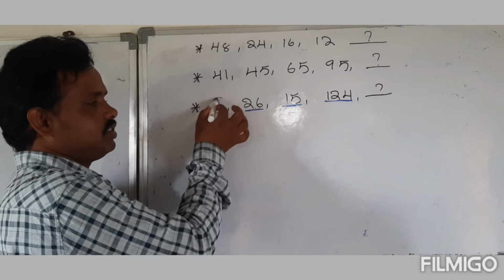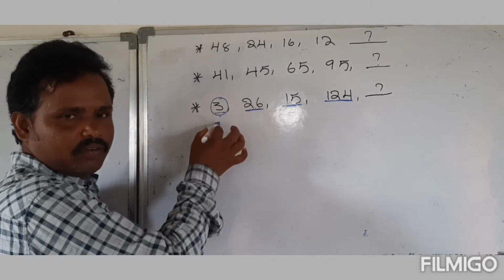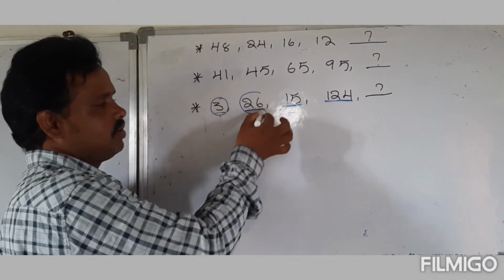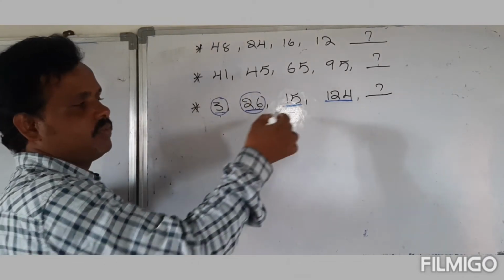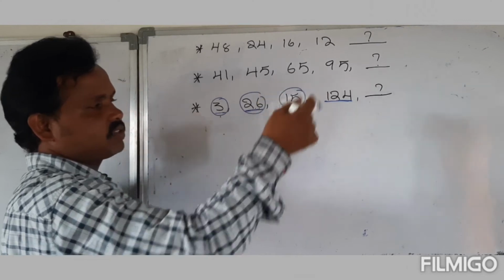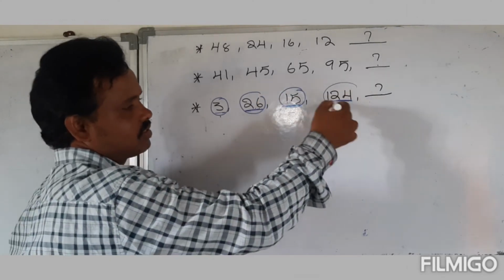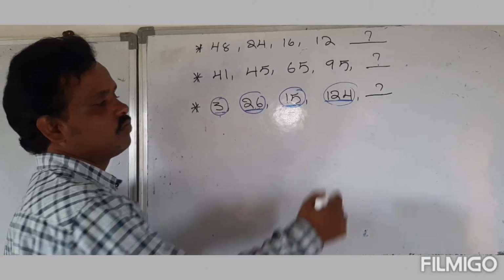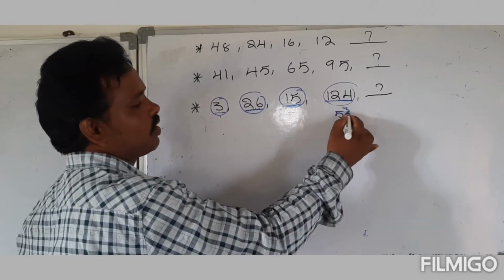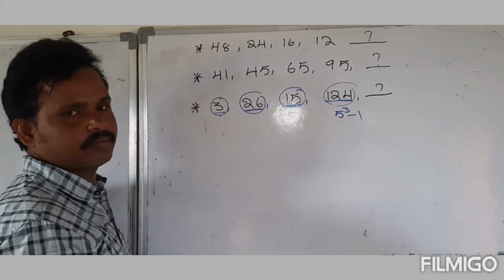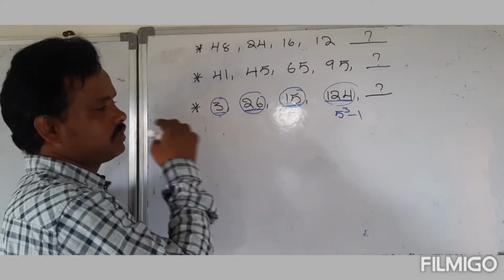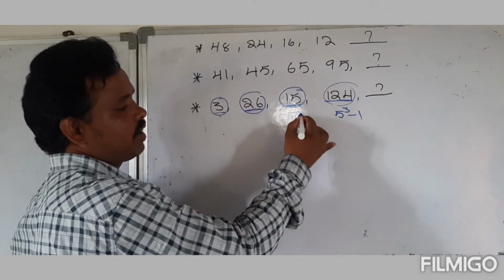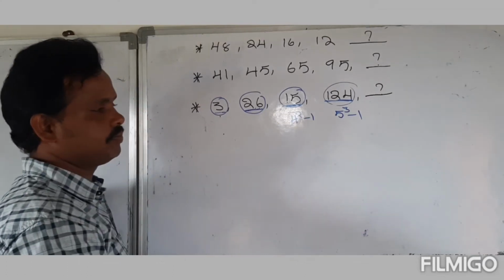It means this is 1 less than a square. It means 1 more than a square. It means 1 less than a square. But when it comes to here, this is not a square. 124 means 5 cube minus 1. This one is exactly 4 square minus 1.